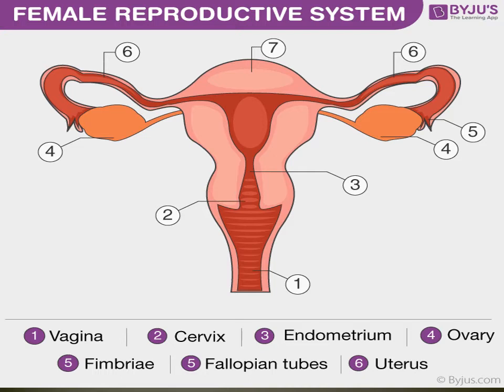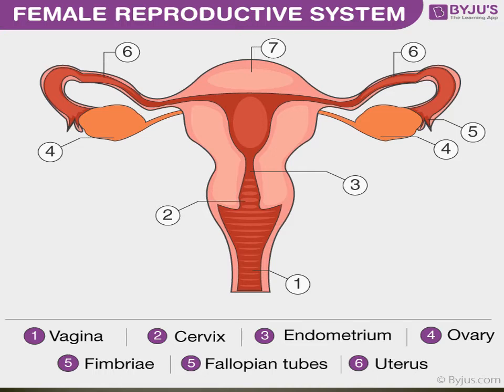Six, fallopian tubes. Seventh one, uterus. Yes, the parts everybody saw: vagina, cervix, endometrium, ovary, fimbriae, fallopian tube, uterus.